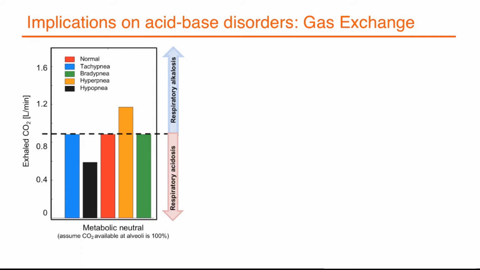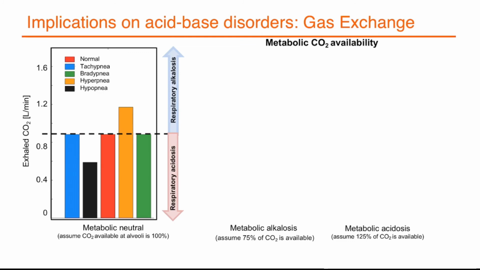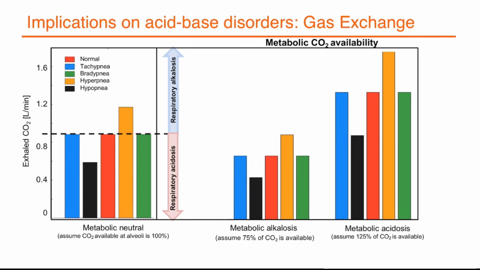In general, our metabolic process generates carbon dioxide into the bloodstream and consumes oxygen available from it. Based on this, two abnormal conditions, metabolic alkalosis and metabolic acidosis, can be found. In metabolic alkalosis, a low amount of carbon dioxide is released into the blood, while during metabolic acidosis, a higher amount of carbon dioxide is generated. Assume a 25% deficit carbon dioxide condition, shown in the center, and a 25% excess carbon dioxide condition on the right, and their equivalent amount of exhaled carbon dioxide during respiration is shown there.